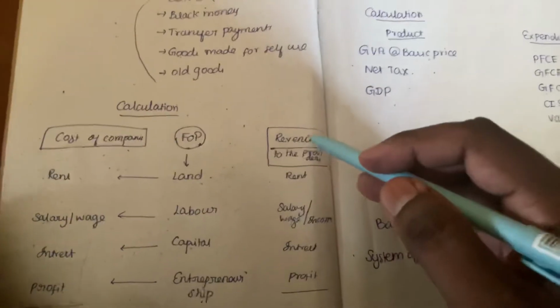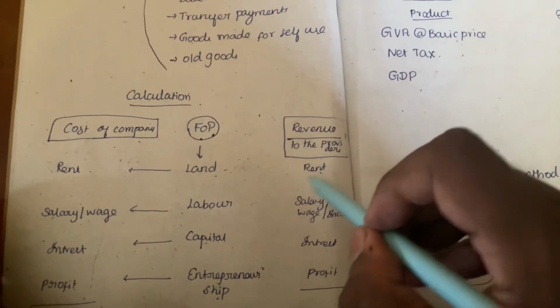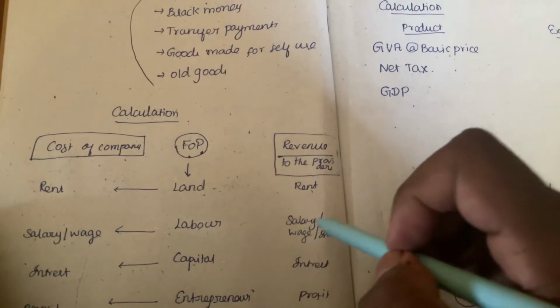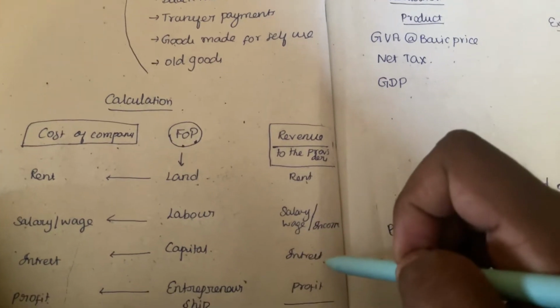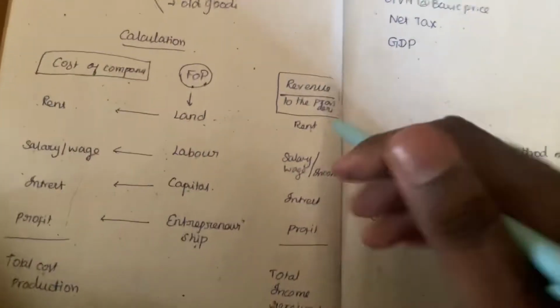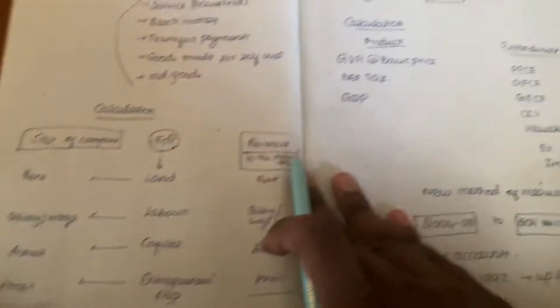It comes under revenue. The provider of land will get rent. The labor will get salary, wages, and the capital will get interest. Entrepreneurs will get profit. While adding all this, we will get the total income received.